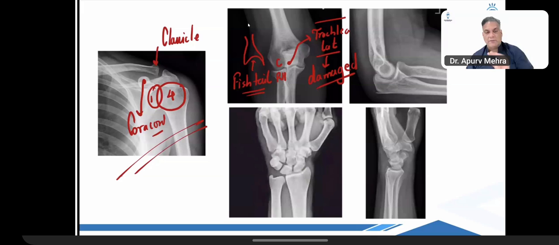So when the lower end of the humerus has a damaged blood supply and the lateral part of the trochlea is damaged, it causes fish tail deformity. All right, fish tail deformity. Nowadays they are asking you this deformity. Okay, key point. Are we good?